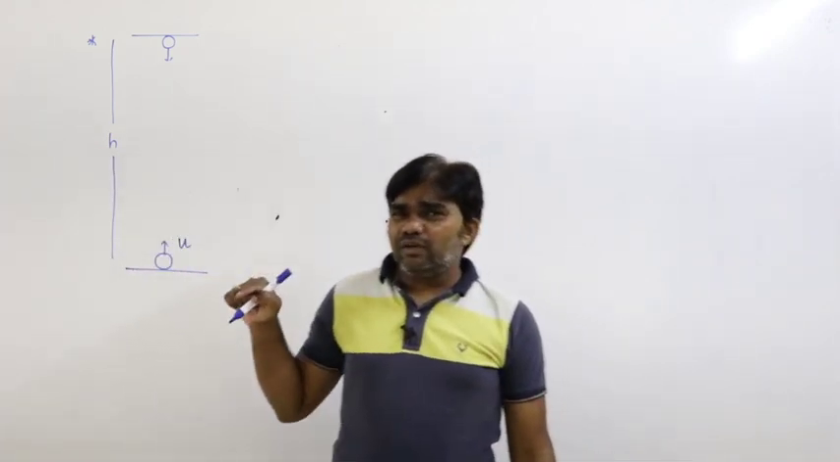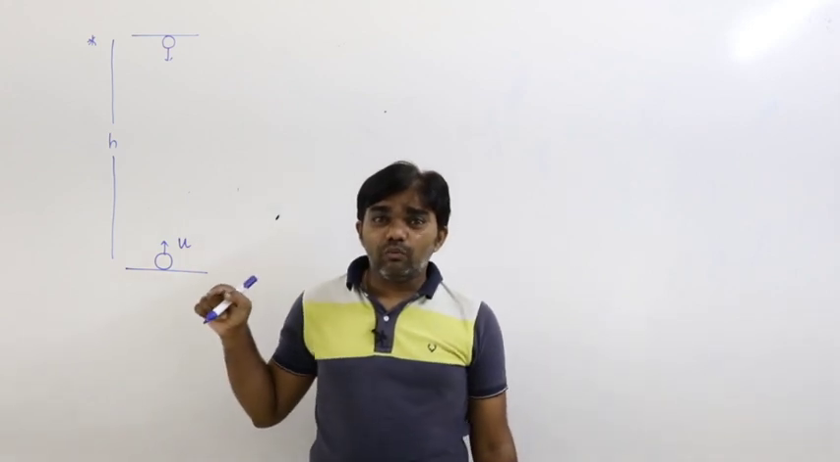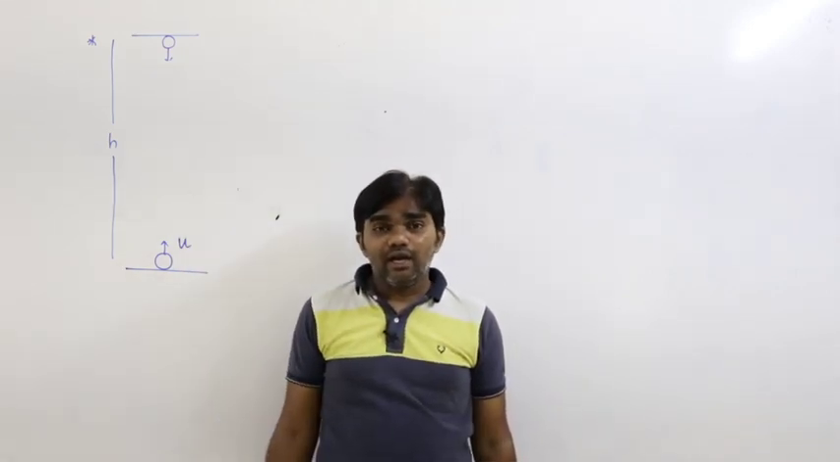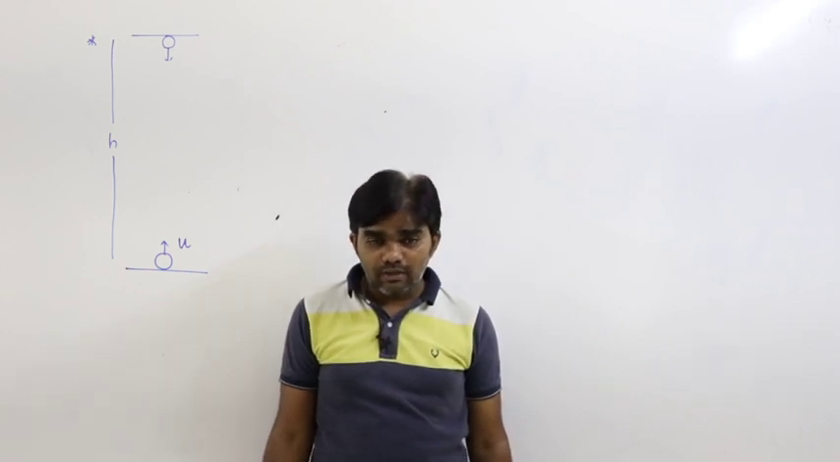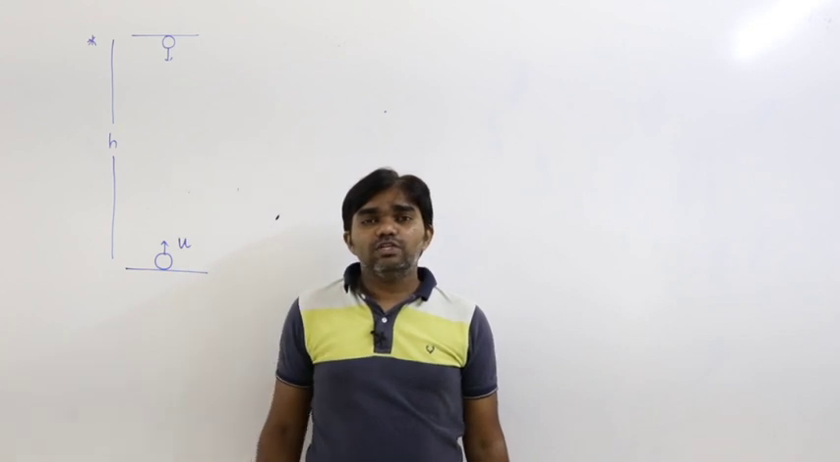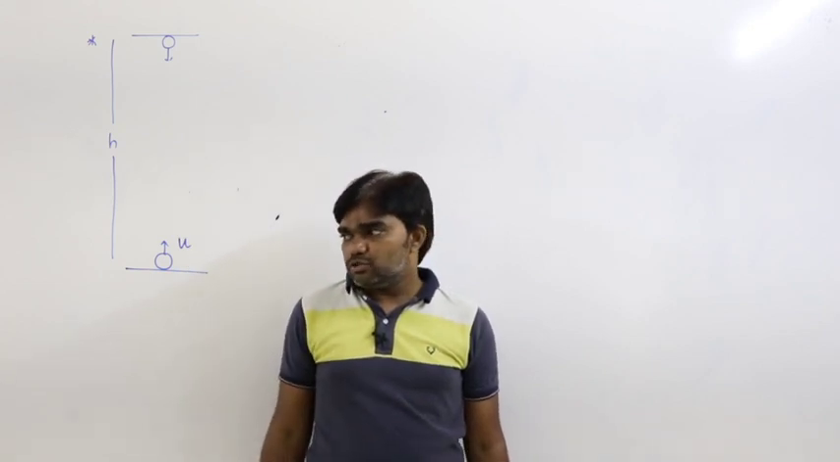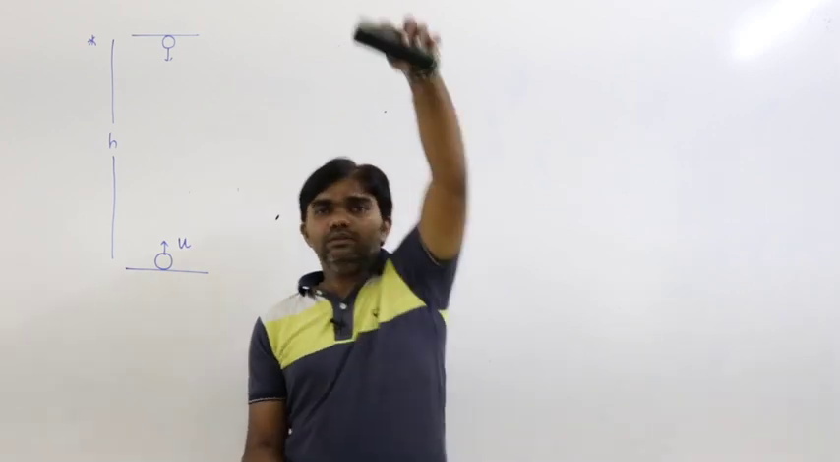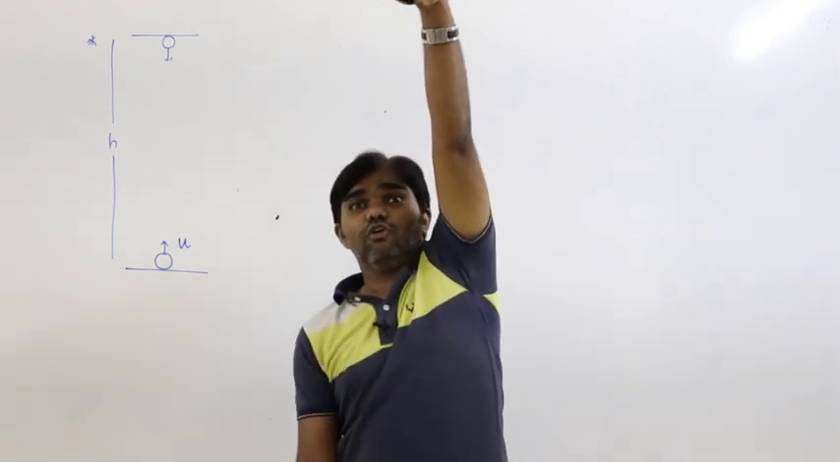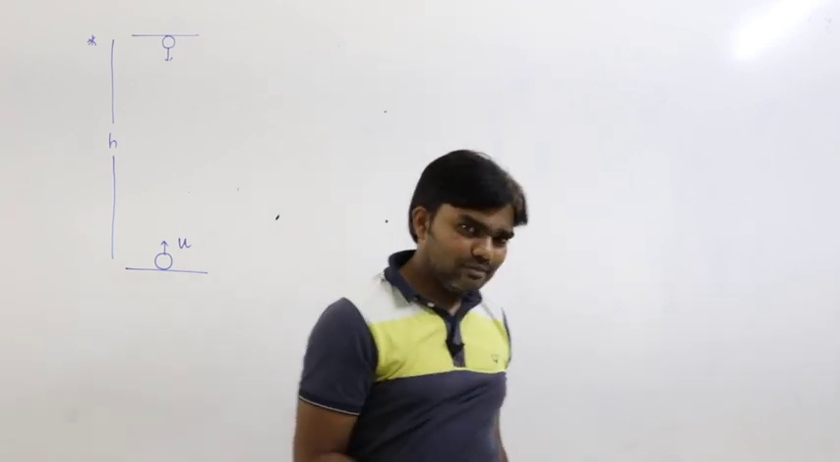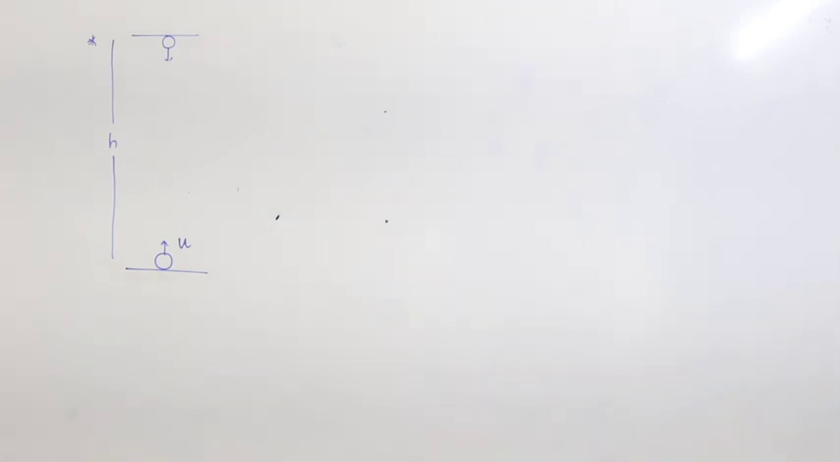After what interval of time will these two bodies collide? At what distance will these two bodies meet? That is the question. See here, this is one body dropping, this is the body projecting. Both must happen like this. Otherwise, collision doesn't happen.